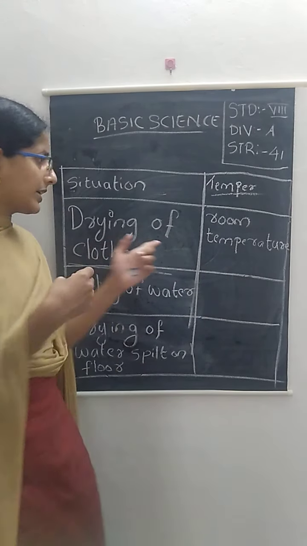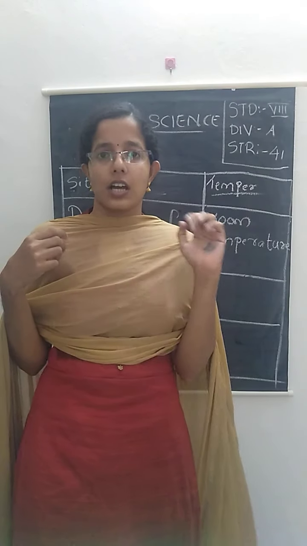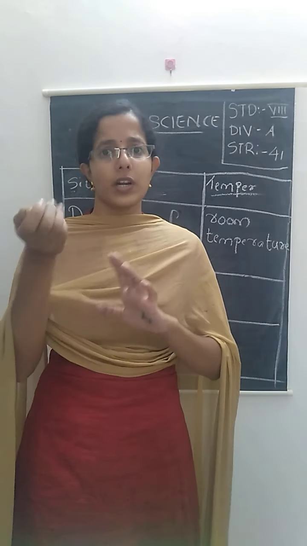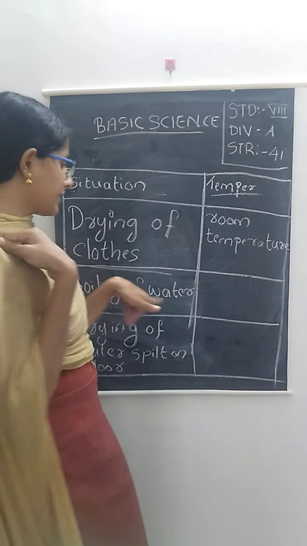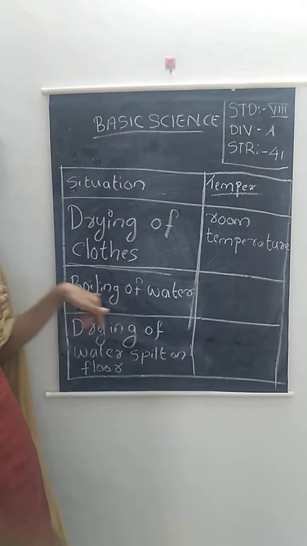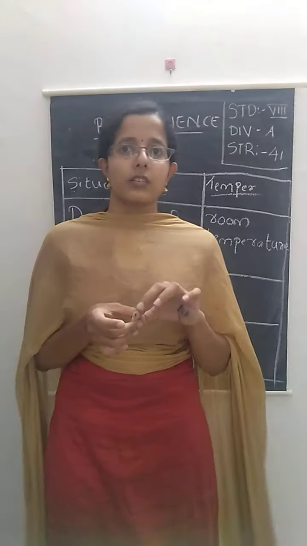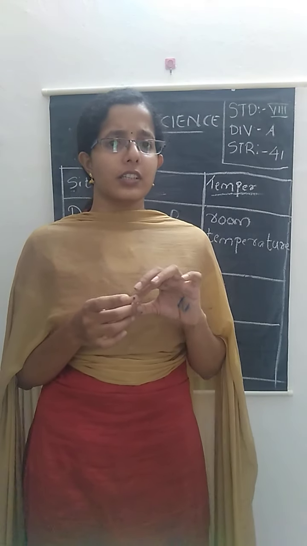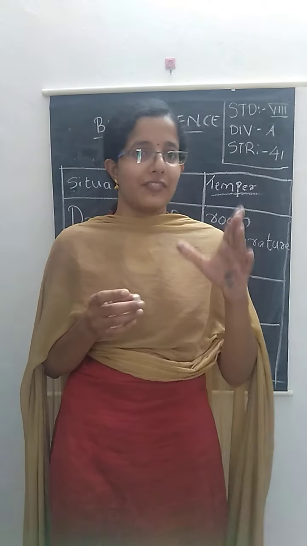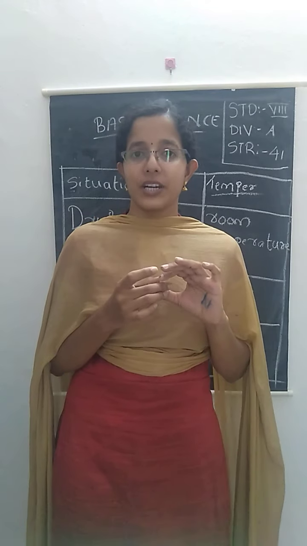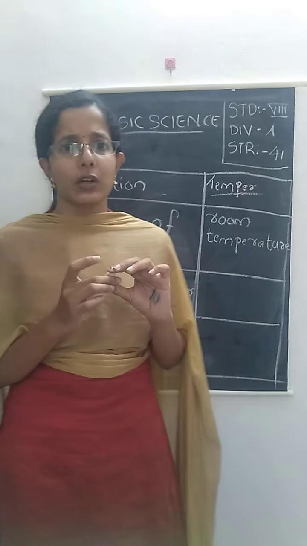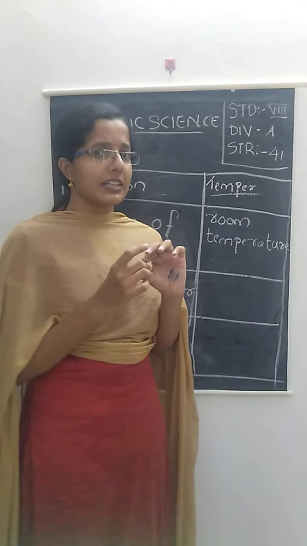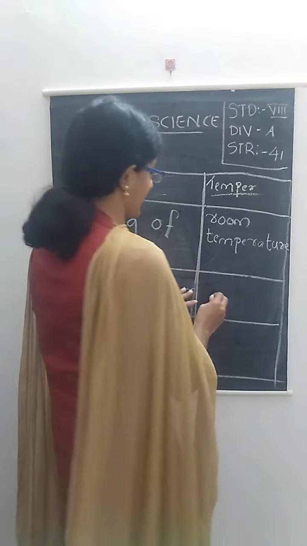What is happening in the drying of clothes? The water in the cloth gets converted to water vapor. It's very familiar, isn't it? So, the next one is boiling of water. Does boiling of water occur at room temperature? Very good. It does not occur at room temperature, but only at 100 degrees Celsius. We know that boiling of water occurs at 100 degrees Celsius.